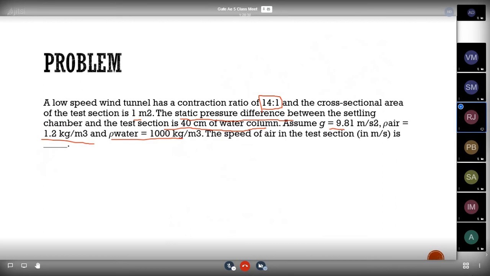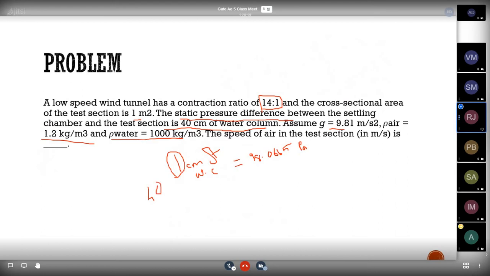For this sum, 1 centimeter of water column, I will be mentioning like this, W.C., is equal to 98.0665 Pascal. So from this we can find the value, since here they have given 40 centimeter of water column.